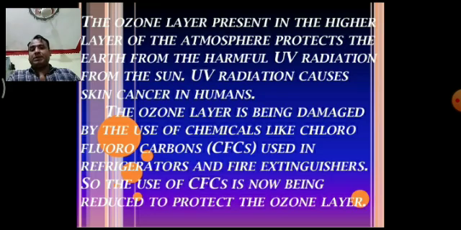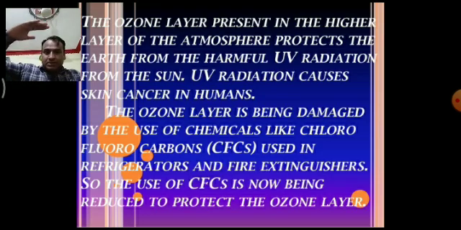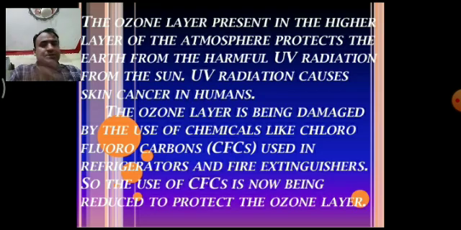UV rays burn the plants. The photosynthetic rate ultimately decreases. Melting of glaciers takes place. The sea level rises. Islands get submerged. And finally, there is loss of biodiversity. The whole biodiversity can be lost due to these harmful effects.